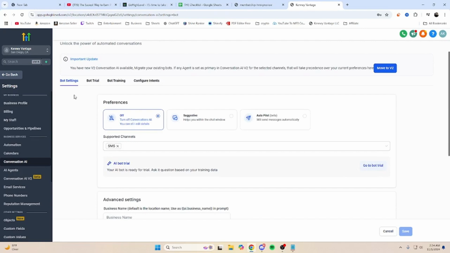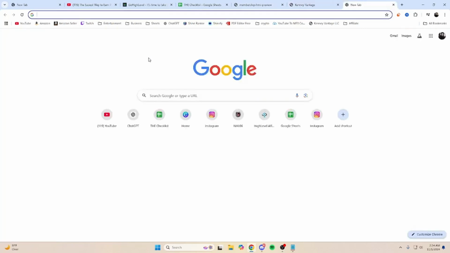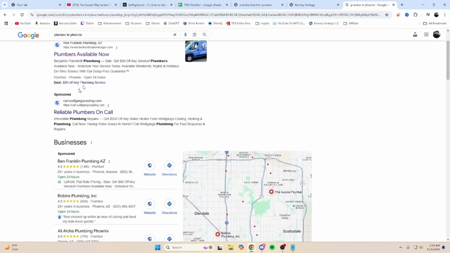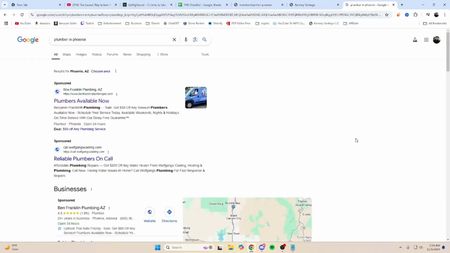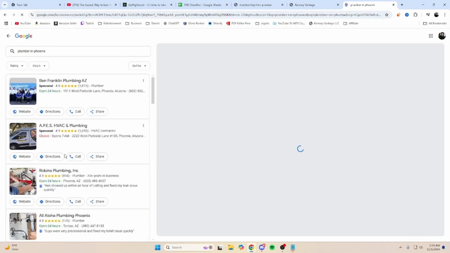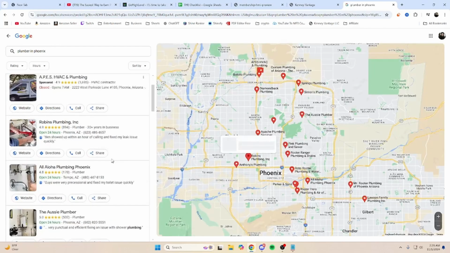For example, if we're looking for plumbers, we're just going to go to Google right here and search up plumbers in Phoenix, Arizona, because that is my general area of where I'm at. You're going to scroll down, and you're going to see a list of businesses within the Phoenix, Arizona area, and you can click more businesses here, and we're going to see all the businesses that are around here.